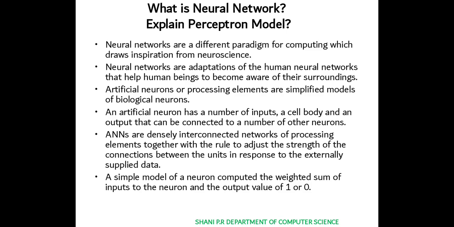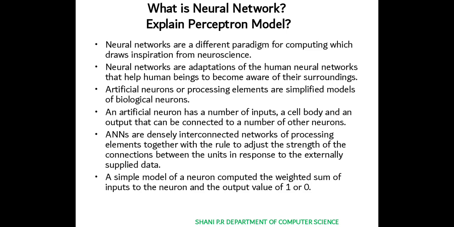A simple model of a neuron computes the weighted sum of inputs to the neuron and gives an output value of 1 or 0. So here the neural network produces the output by considering the input and making the calculation, all by considering its weights. It will produce the output as 1 or 0.